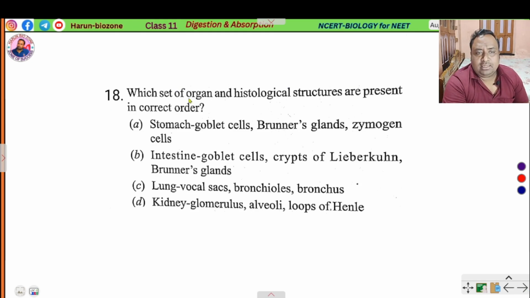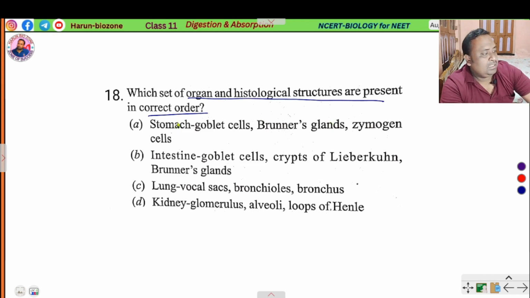Which set of organs and histological structures is present correctly? Stomach: goblet cell, Brunner's gland and zymogen.